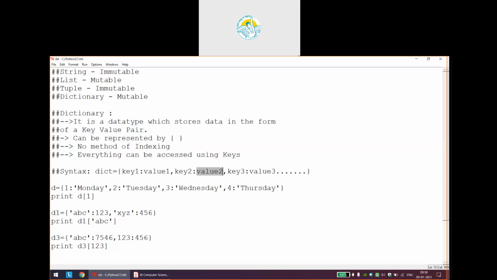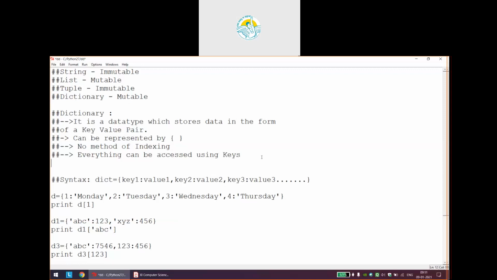And the last thing that I want to discuss for dictionary is how a dictionary is mutable. First of all, let me write one line here: a dictionary is mutable and only values can be changed.